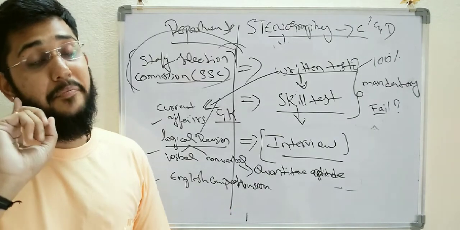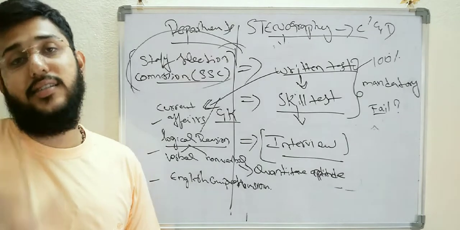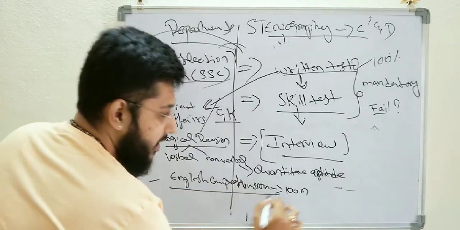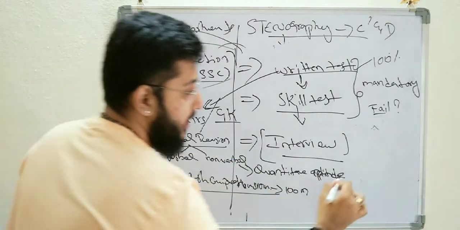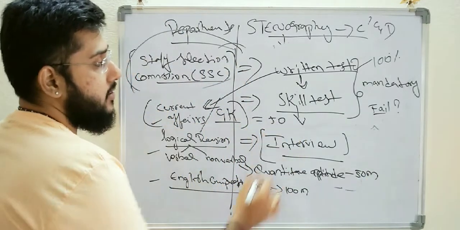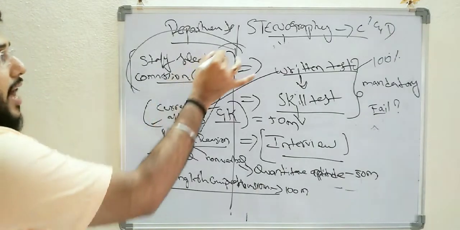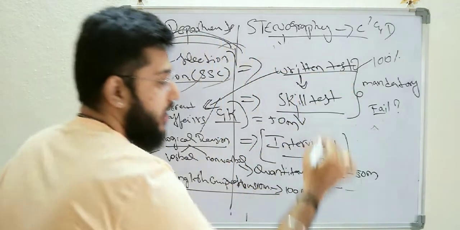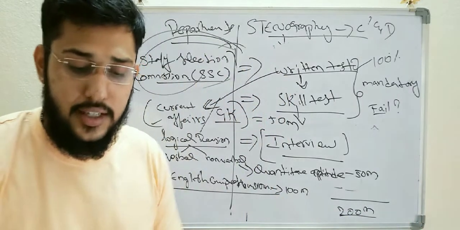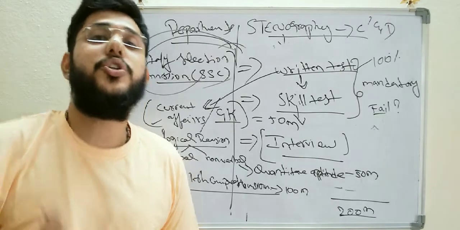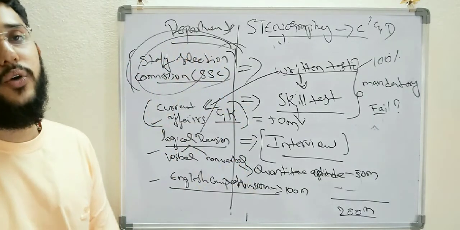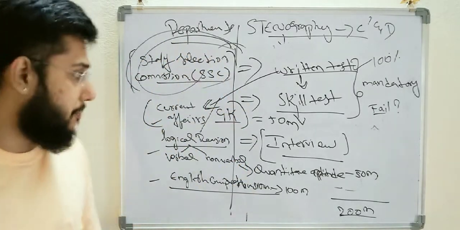English comprehension carries 100 marks. Whereas logical reasoning aptitude is 50 marks, and current affairs and GK is 50 marks. So the total for the Staff Selection Commission examination for stenographer grade C and D is 200 marks. This is stage 1, where we usually apply for stenographer in Staff Selection, and this is the syllabus we are going to prepare for in the future, right?